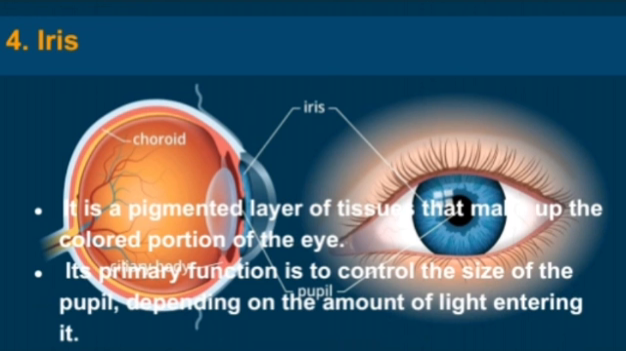Next one is iris. It is a pigmented layer of tissues that makes up the colored portion of the eye. Its primary function is to control the size of the pupil depending on the amount of light entering it.